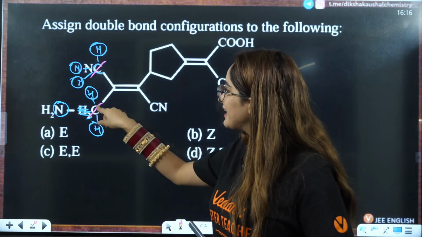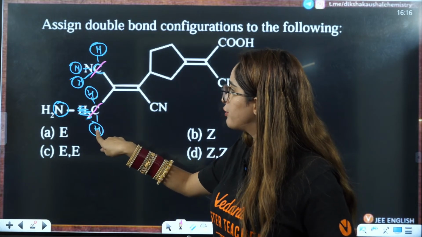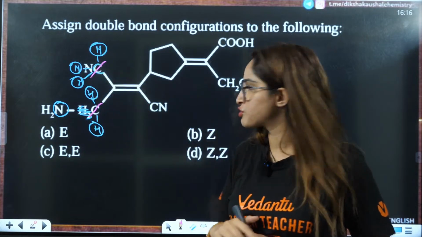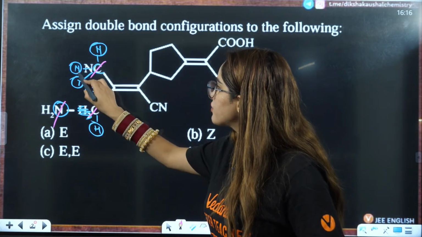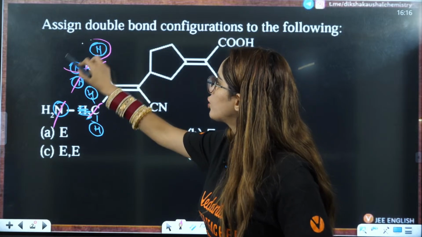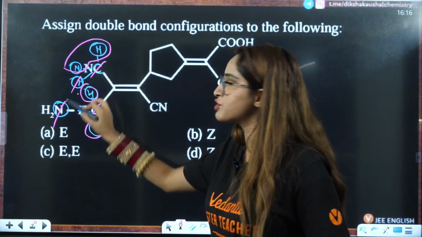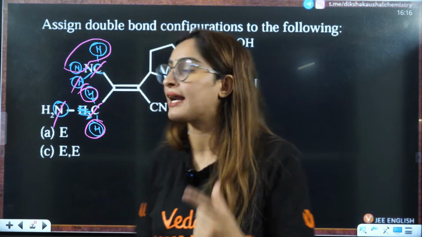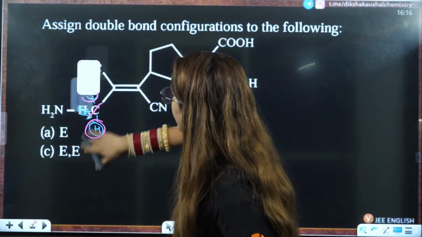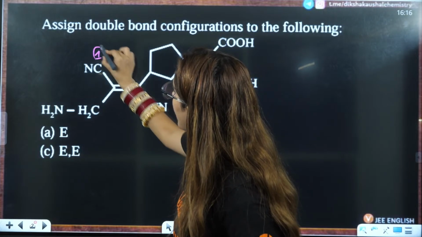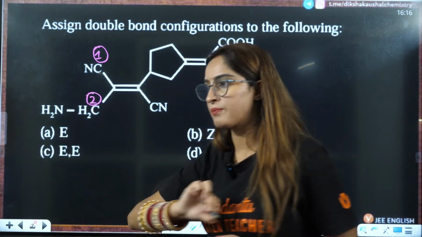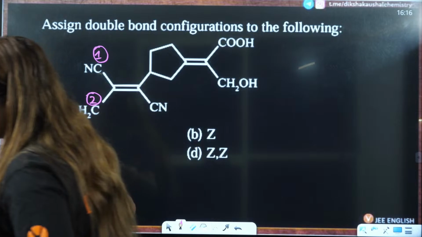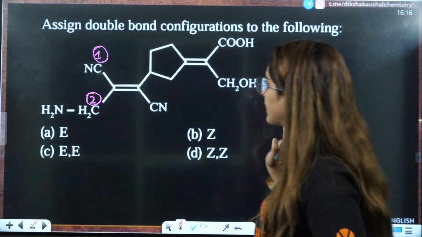Now we see it is attached to 1 nitrogen, 2 hydrogen. It is attached to 3 nitrogen. So nitrogen will cancel out. Now it is attached to 2 nitrogen versus 2 hydrogen. So definitely 2 nitrogen has more priority. That is why we are going to say that this has the first priority, this has the second priority. Is that thing clear to everybody or not? This has first, this has second, right?